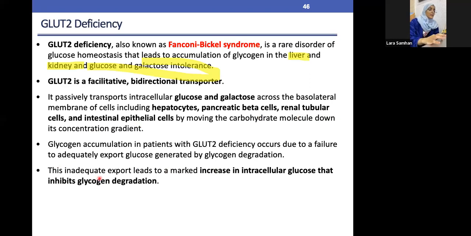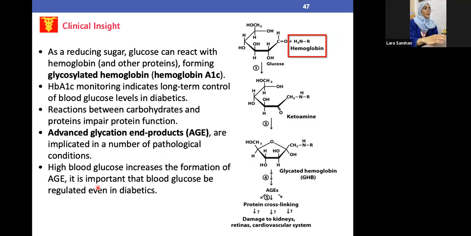And it says here that if there's an inadequate export of glucose, it leads to very high accumulation of glucose intracellularly in the liver, and in this way there is an inhibition of the glycogen storage being degraded and sent as glucose away from the liver throughout the body.